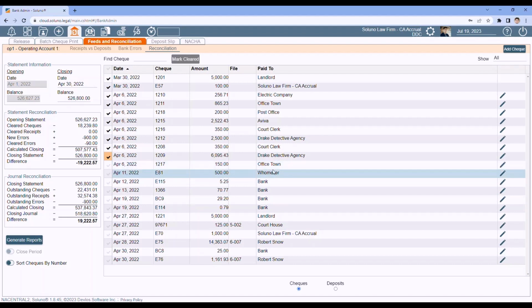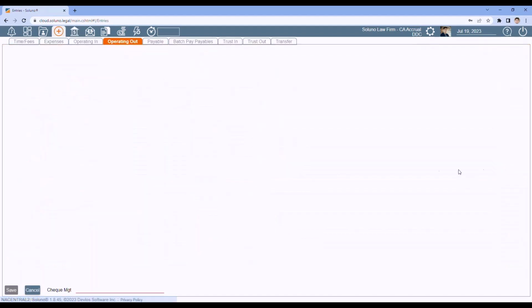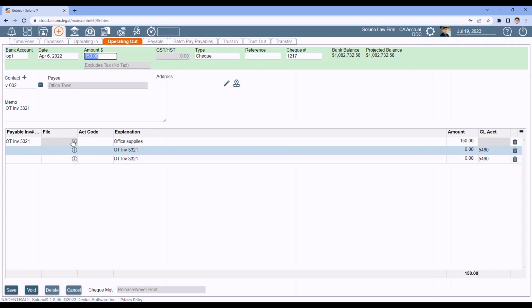If you see a mistake on an item, click on the edit pencil, and you can edit it if someone entered the wrong amount or the wrong payee or whatever.